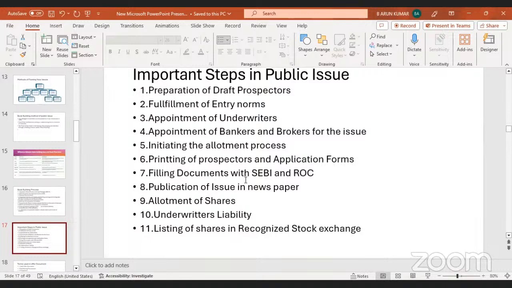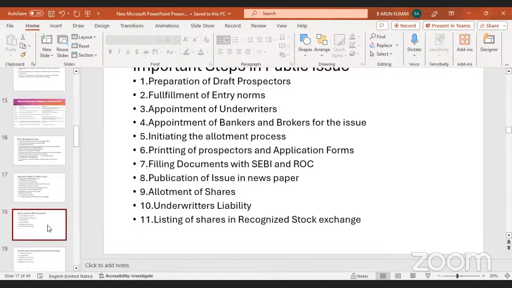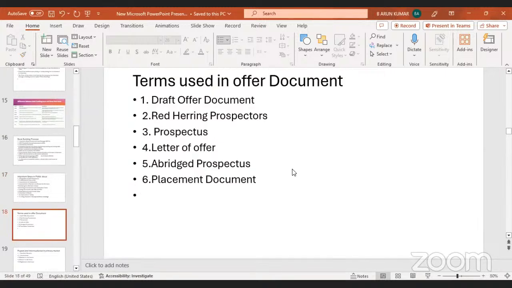Then filing documents with SEBI and ROC, publication of the issue in newspapers, allotment of shares, and underwriters' liability. These are all the main terms they use in the offer document.